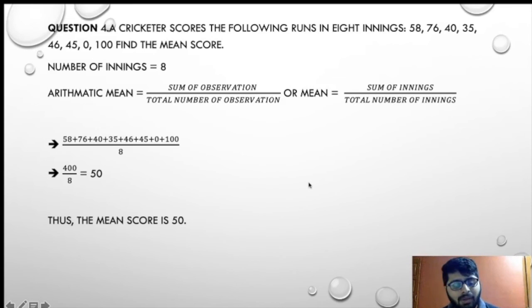So we understood how to find the mean. Mean is actually very easy to understand and to find. Now we'll move on to the next sum, question number 5. The following table shows the points each player scored in 4 games.